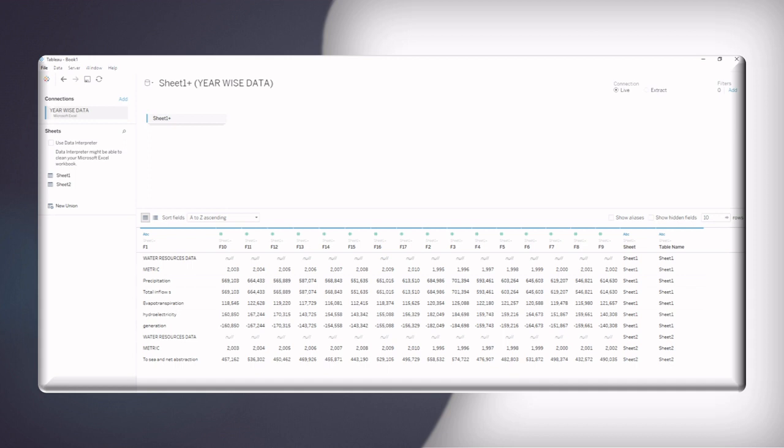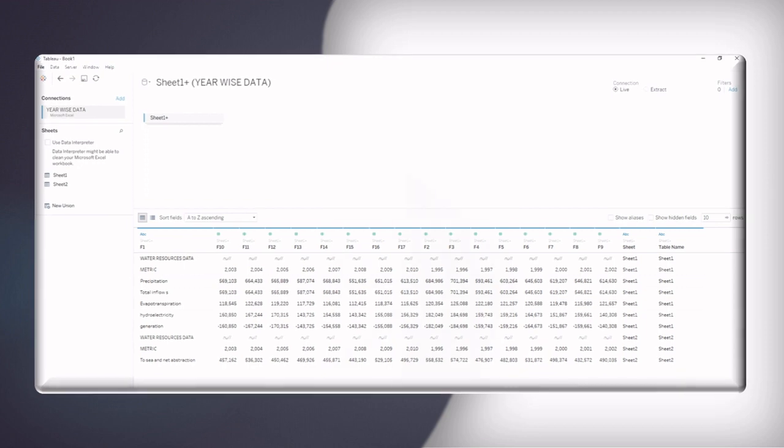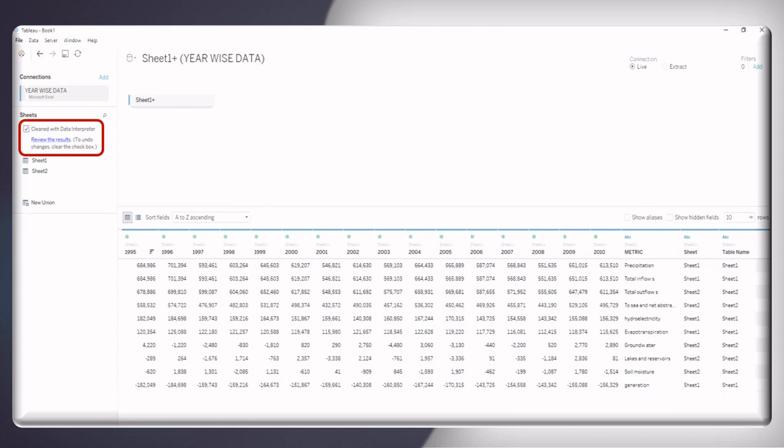Moreover, the data of both the sheets is not shown properly as headers are repeated twice. By clicking only on the data interpreter option highlighted in red, the structure comes in the proper way and all the data rows, headers and attribute names are cleaned automatically. Hence, data is now available for visualization.